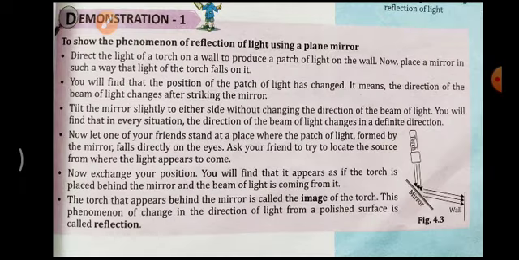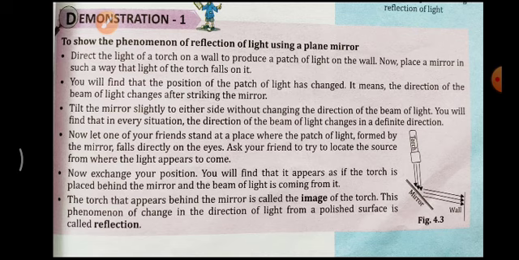One demonstration is given, a very nice and easy one. Maybe you all have experienced this also, to show the phenomenon of reflection of light using a plane mirror. Okay, figure 4.3, you can see, direct the light of a torch on a wall to produce a patch of light on the wall. First we have to switch on the torch and allow the light to fall on the wall.